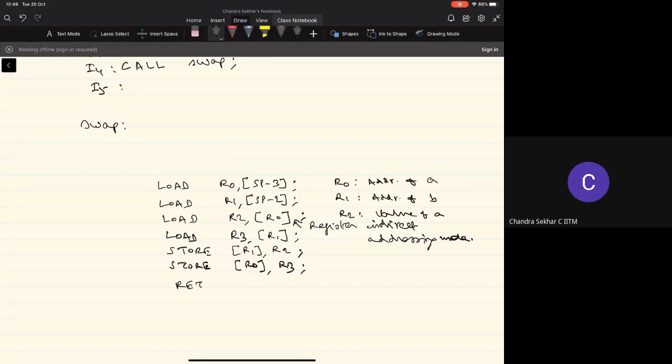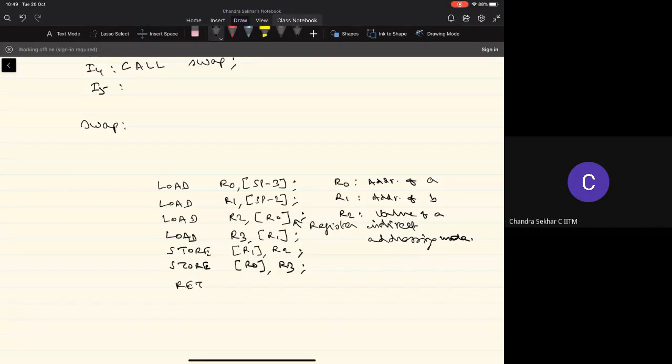Basically, I want you to understand how the arguments are passed through the stack, then how the stack contents are accessed, right? And then how these arguments are made use of in execution of the function. Then how the values to be returned by the function are being returned here, because we are passing the arguments through reference, right?